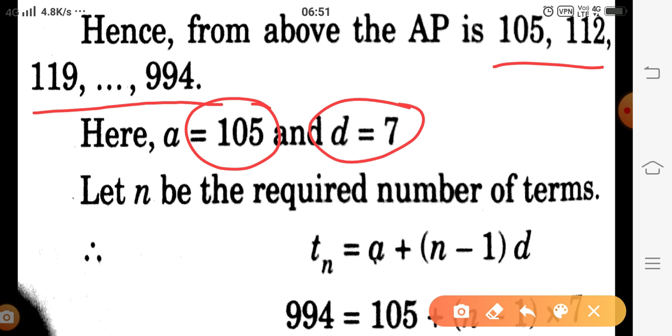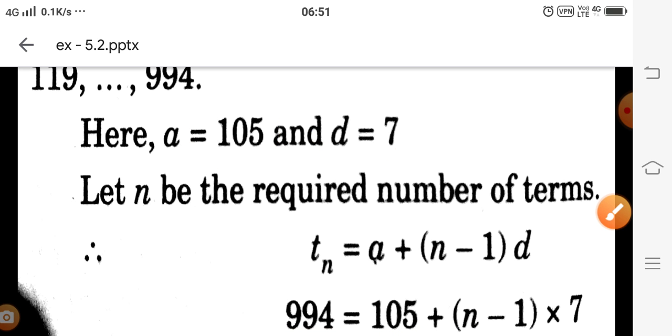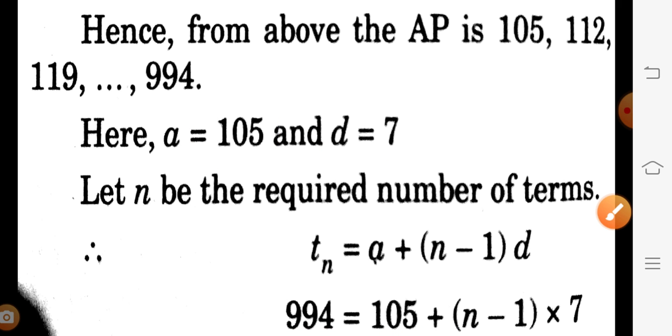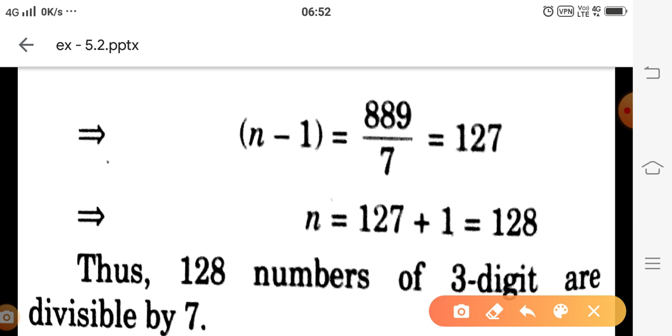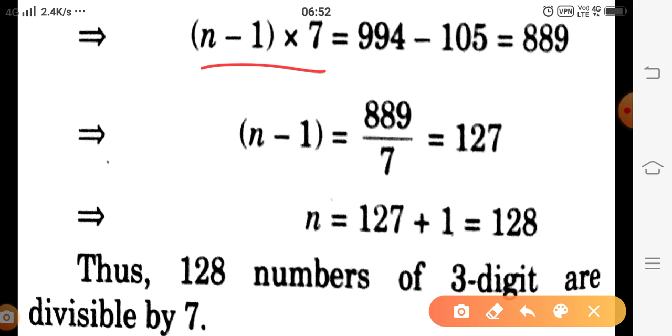Putting the values in the general form, we get 994 = 105 + (n - 1) × 7. On solving this, we easily get the value of n. How will you solve this? By taking 105 to the other side first, we get (n - 1) × 7 = 889.